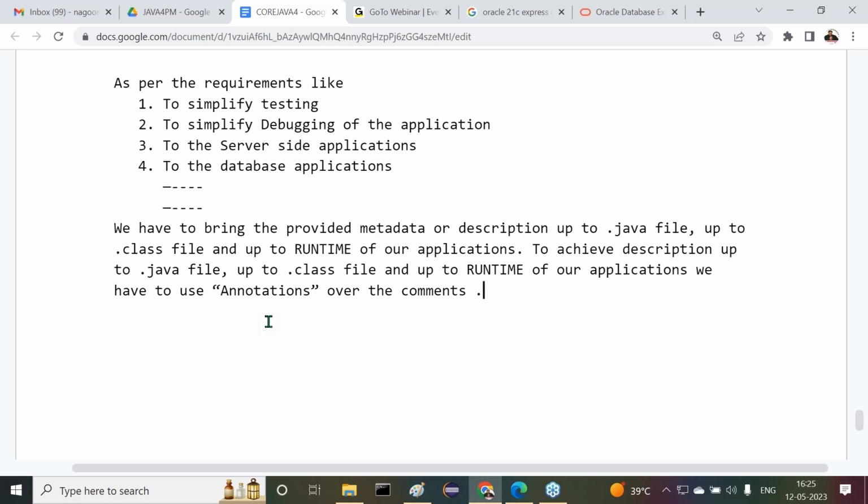If you use comments, the description is available up to the .java file only. But if you use annotations, we are able to get the description up to runtime of our application as per our requirement. Yes, sir. All of you are getting it or not? That's okay, fine.